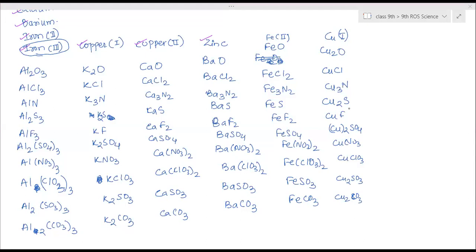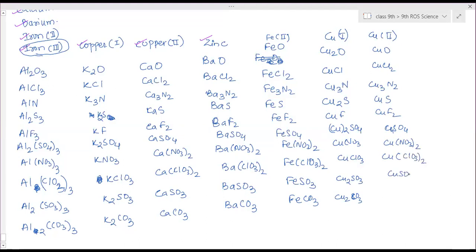After that copper 2. CuO, CuCl2, Cu3N2, CuS, CuF2, CuSO4, Cu(NO3)2 twice, Cu(ClO3)2 twice, CuSO3, CuCO3. Then finally zinc.